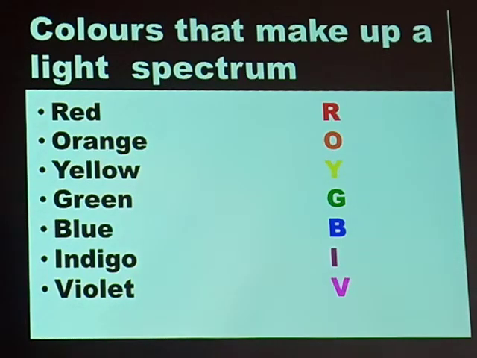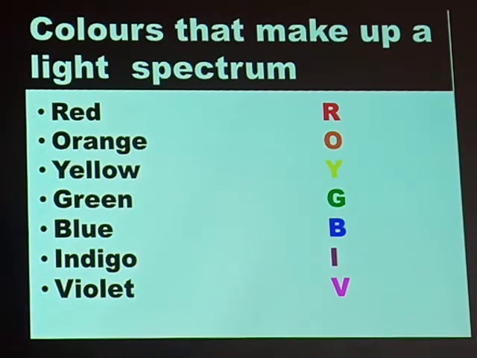And lastly, we have violet, represented with that. Now, if we read from the top, we shall read it as Roy Beef. Roy Beef standing for red, orange, yellow, green, blue, indigo, and violet. Some of you have sisters called violet.